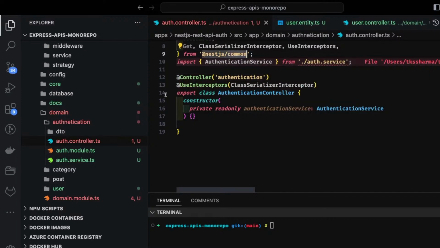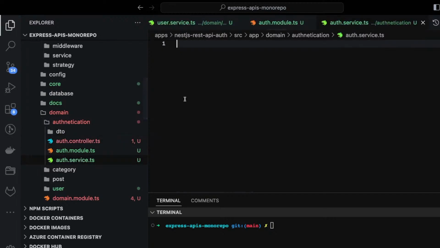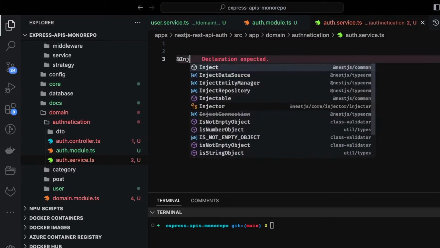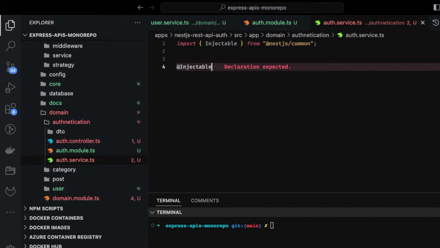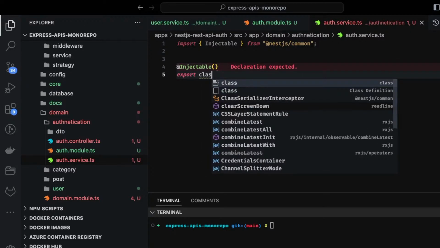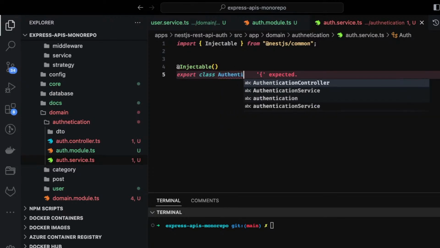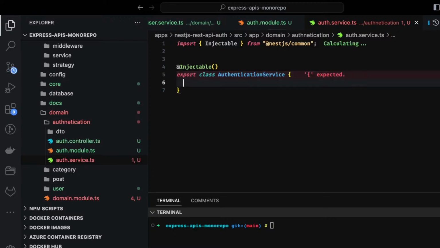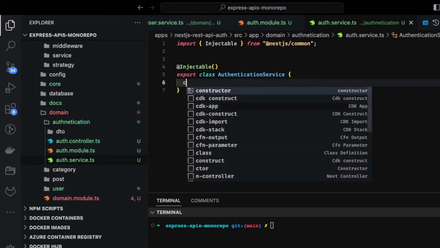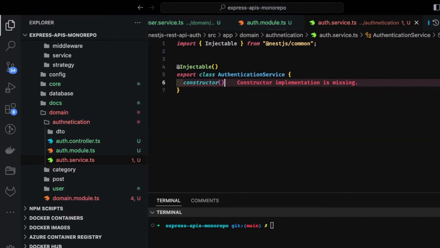So here we might be exporting auth service. So let's first create auth service. And how we create a service in NestJS? We just use Injectable, right? And then here we can export class AuthenticationService. Okay, this authentication service will have the same constructor, and inside the constructor we are going to inject the